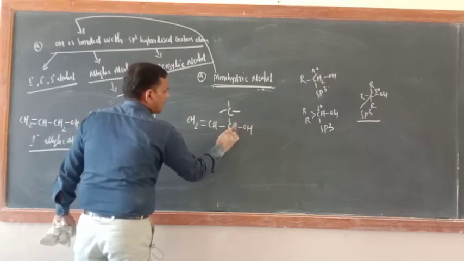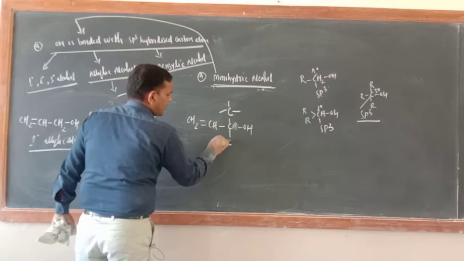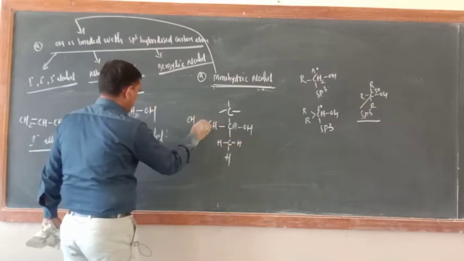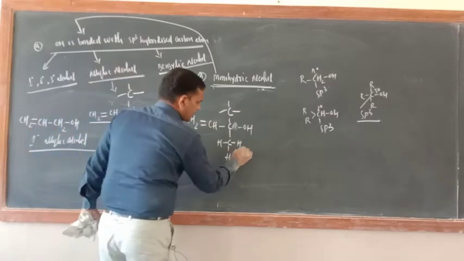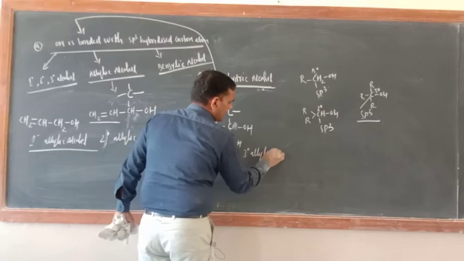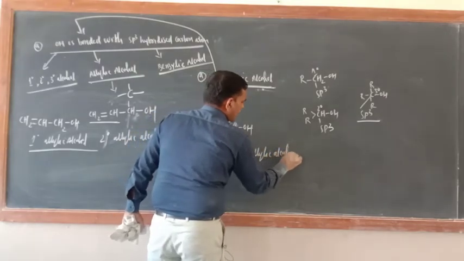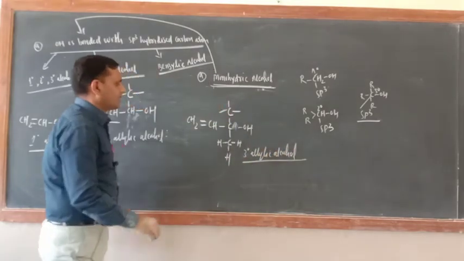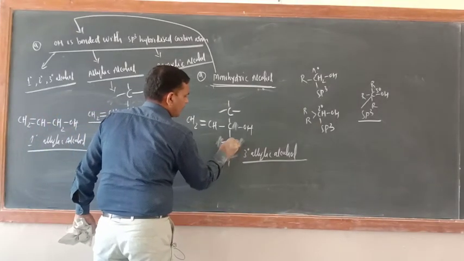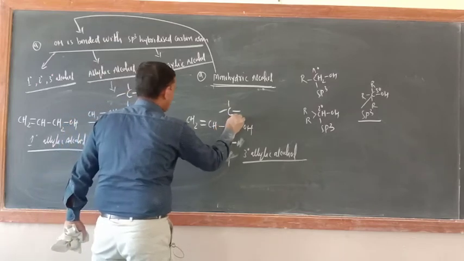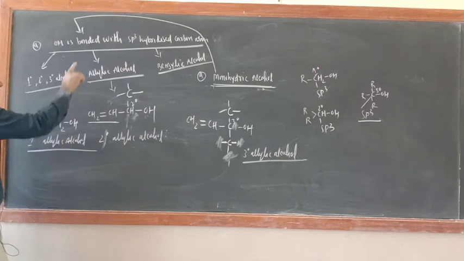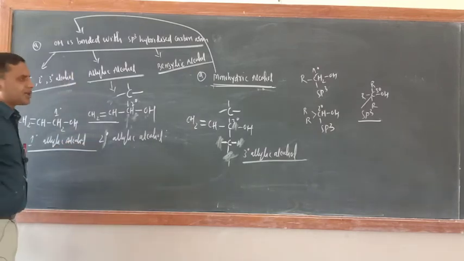Now replace one H and put here H and H. So this is 2 degree, this is 3 degree allylic alcohol, correct? Now if you don't want to put H, just this bond only. So this is a 3 degree carbon atom now, this is 2 degree, this is 1 degree only. So in allylic also 1 degree, 2 degree, 3 degree is there.